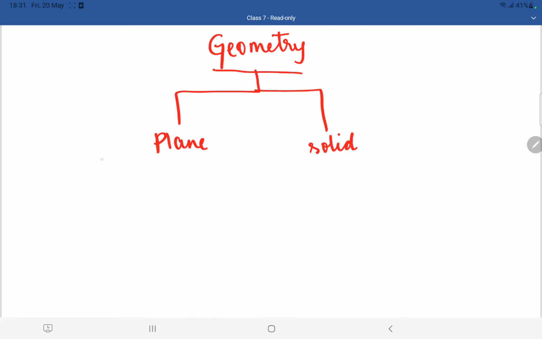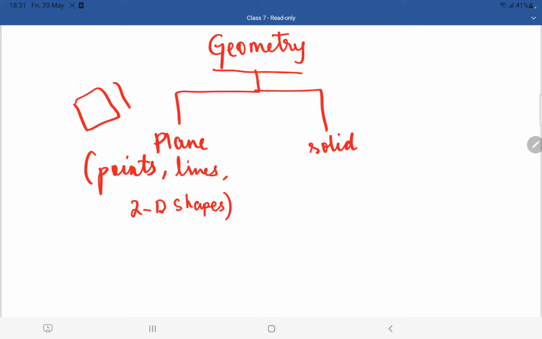So under plane geometry, we will have points. You know what is meant by points, right? I will tell you each and every point, wait for that. We will be discussing points, lines, and 2D shapes. 2D shapes are nothing but the flat shapes, like a square, a rectangle, a triangle. So all these are 2D shapes, right?